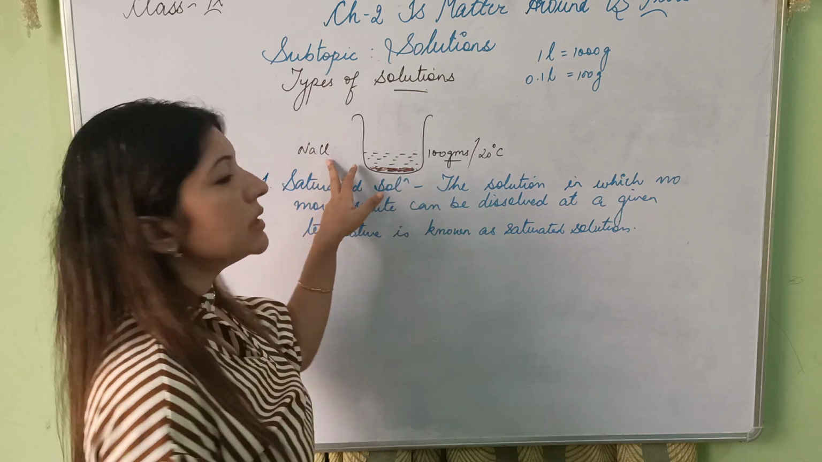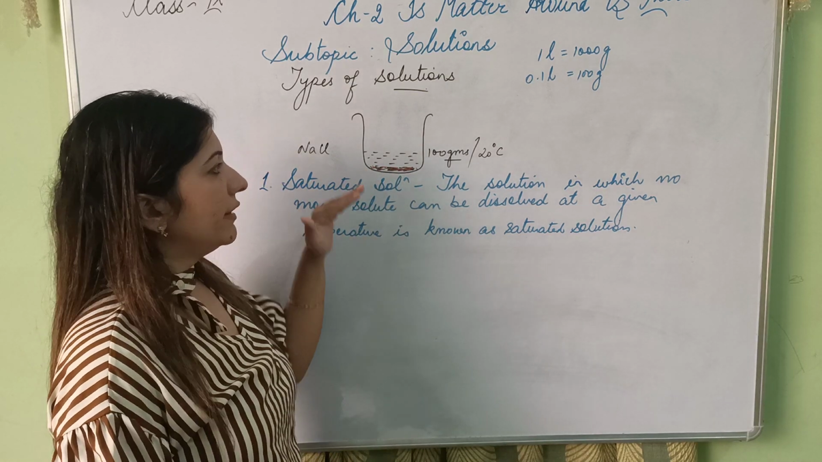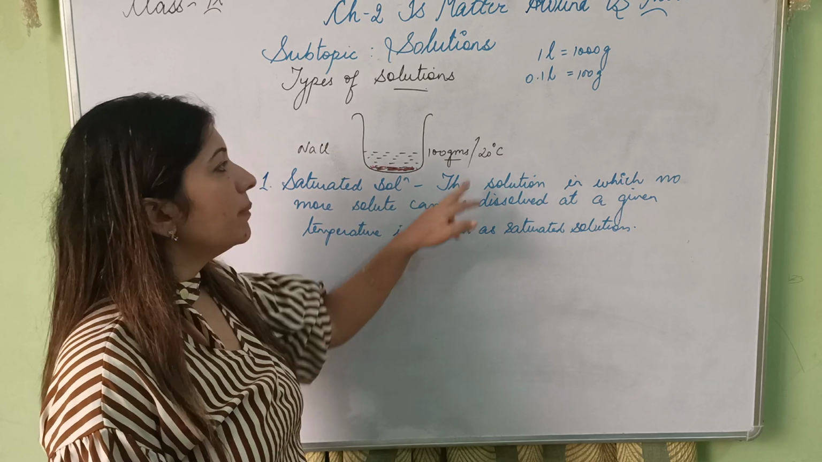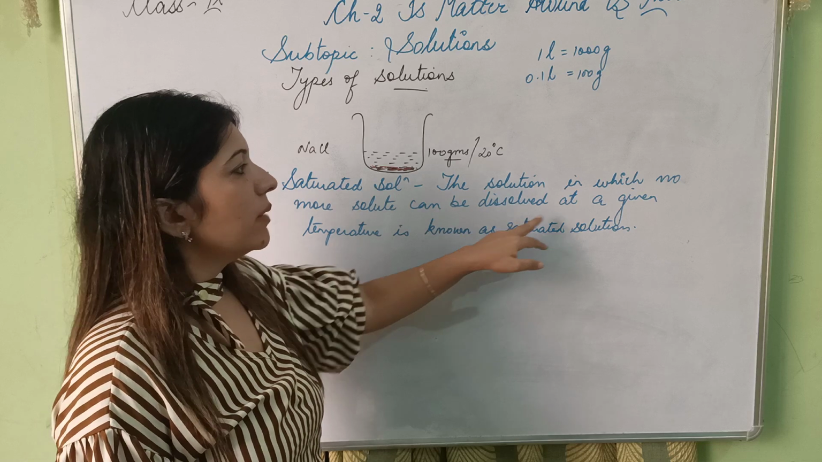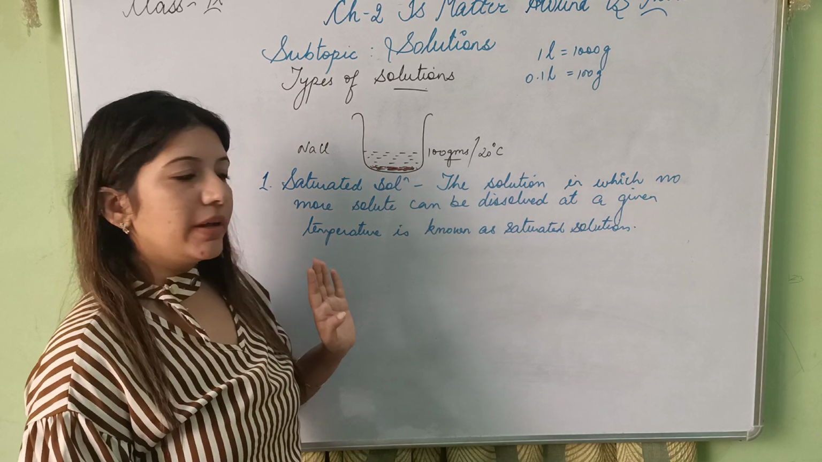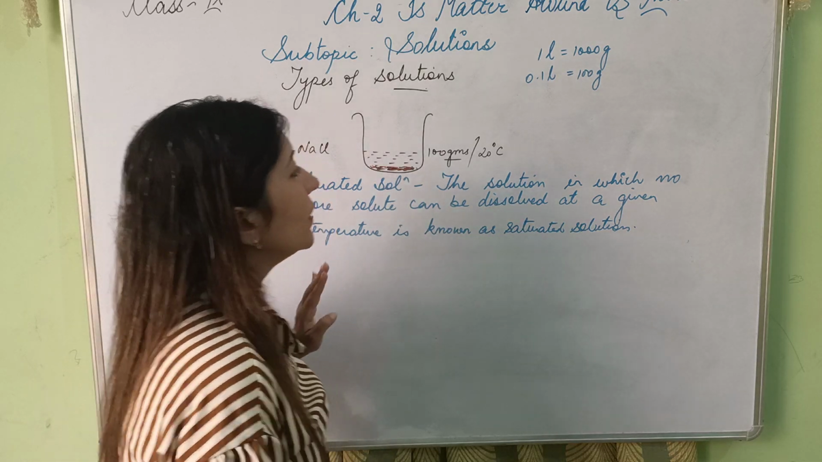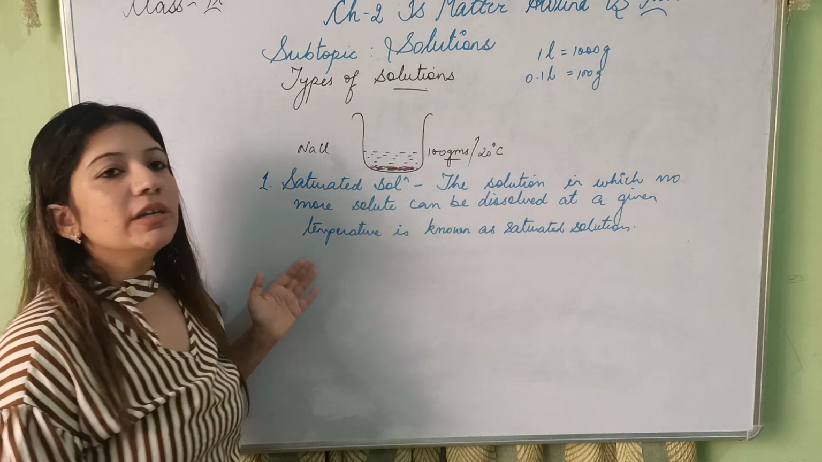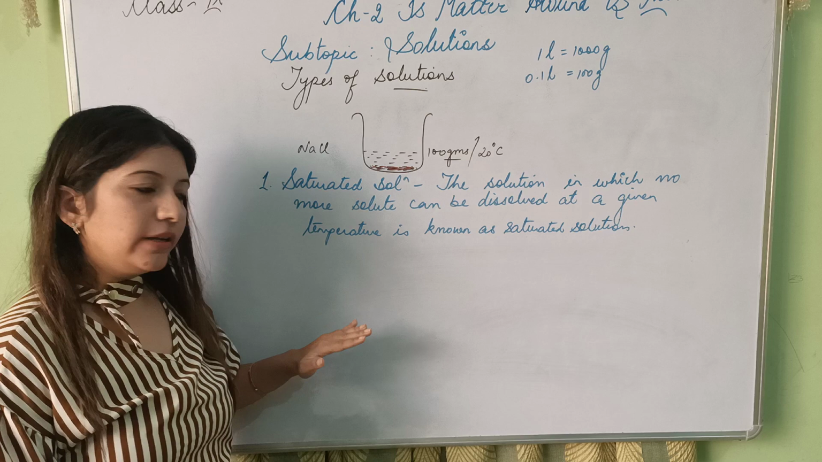My solute is sodium chloride. I keep on adding the solute. A point comes when no more solute can be dissolved at that particular temperature. This is very important. If you're not writing at a given temperature, it's not correct. The solution in which no more solute can be dissolved at a given temperature is known as saturated solution.